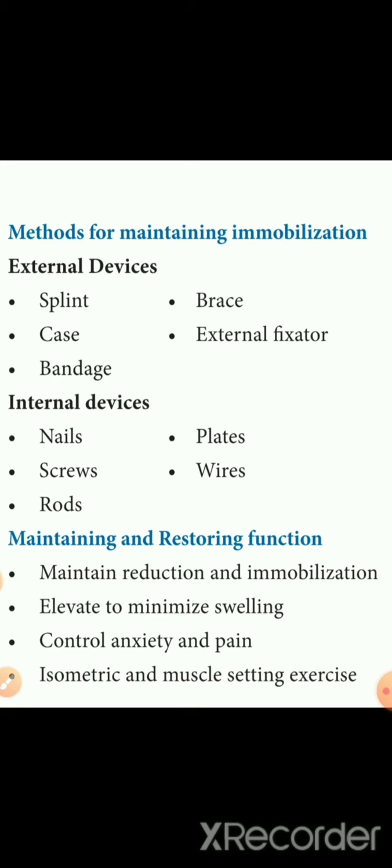Then cast. What is a cast? By applying a bandage or plaster of Paris, you make a cover over the bone, that we call a cast. Then external fixator: by using certain external devices, you can fix the bone. Then internal devices: nails, plates, screws, wires and rods can be used for fixing the bones.